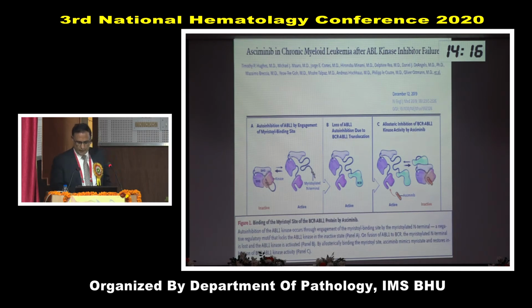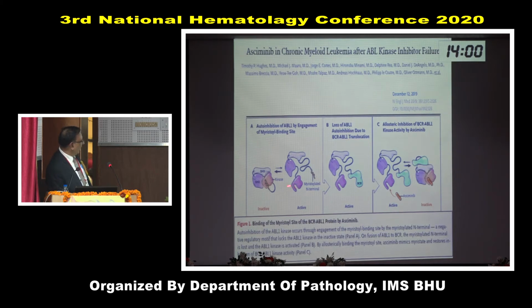There was a paper just a few months back on a new drug called asciminib. I want your attention on this cartoon. This is the inactive form, this is the active form. This is ABL, and ABL kinase is normally inhibited here by this wire. ABL kinase is inhibited. If BCR-ABL fusion occurs, then this is not inhibited. It becomes active and leads to neoplastic transformation. Now we have a drug known as asciminib, which blocks here.